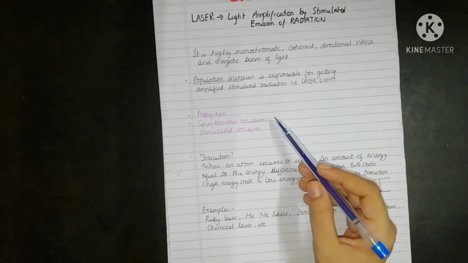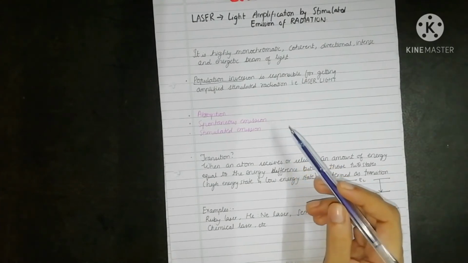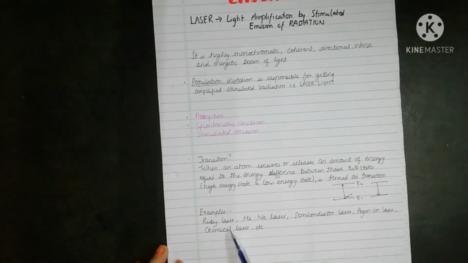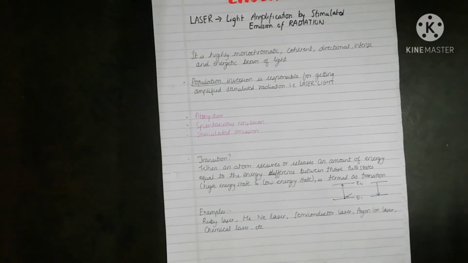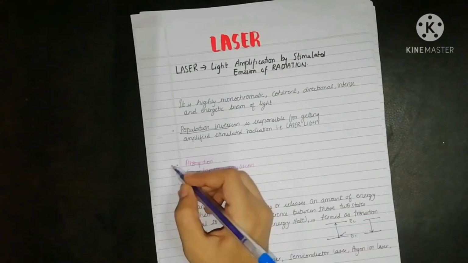Now the three most important phenomena associated with laser are absorption, spontaneous emission and stimulated emission. We will study this in detail one by one. Here are a few of the examples of laser, that is ruby laser. This was the first designed laser, the solid ruby laser. Later helium neon laser, semiconductor laser, argon ion laser, chemical laser, etc. were also invented. Okay, so now we will study about the absorption process, the first process.